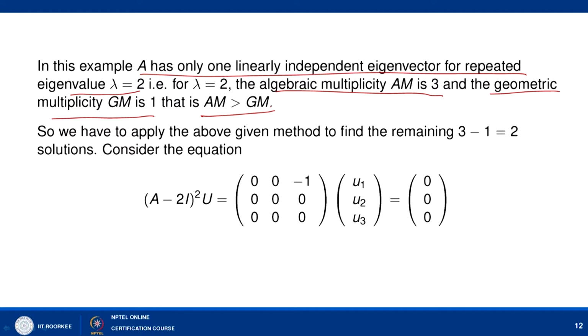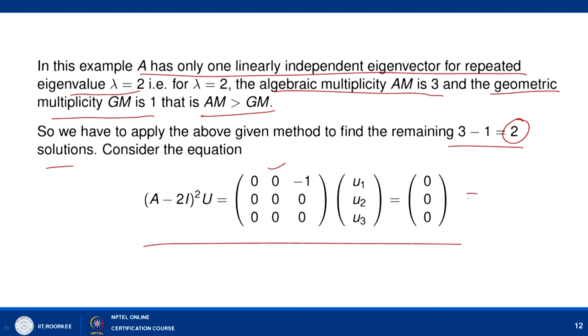So, here we need to find the remaining 3 minus 1, that is 2 linearly independent solutions, by the discussed method. For that, look at the solution of (A minus 2I) square u equal to 0. If (A minus 2I) u equal to 0 has say one solution, then (A minus 2I) whole square u must have at least two solutions. So, just calculate (A minus 2I) whole square, and it comes out to be 0 0 minus 1, 0 0 0, 0 0 0 acting on u1 u2 u3. Here I am taking the liberty that (A minus 2I) square is calculated in this way, you please calculate.